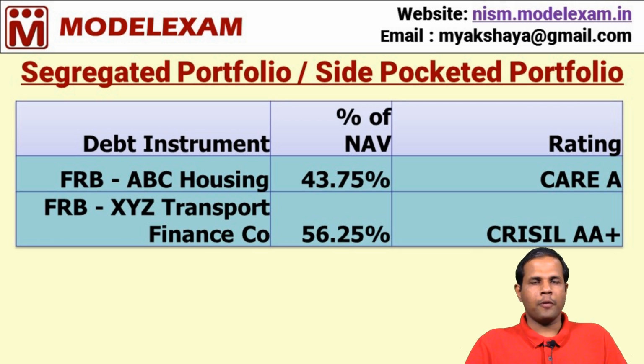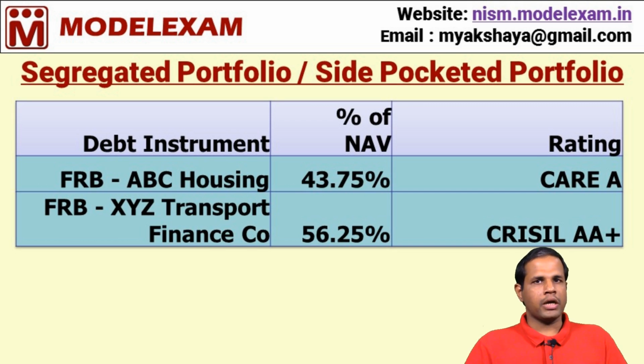Side pocketing is an optional one, that is it is up to the discretion of AMC, and it happens whenever the downgrade of rating happens, that is below investment grade. And no investment and advisory fee shall be charged on side pocketed portfolio. However, other expenses can be charged upon recovery, and no redemption and subscription shall be allowed in the segregated portfolio or side pocketed portfolio. However, to enable liquidity for investors, the side pocketed portfolio should be listed in the market so that investors can trade among themselves.